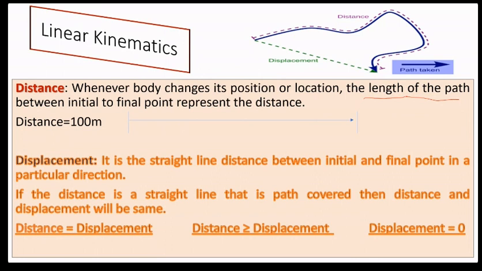Let's say this is a 100-meter distance. From here it is the starting point and this is basically the end point. We can say the distance is what? 100 meter. Let's say you run in a track. You run in a track. How is the track?